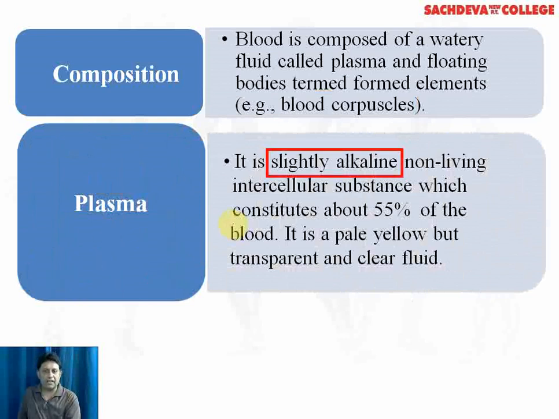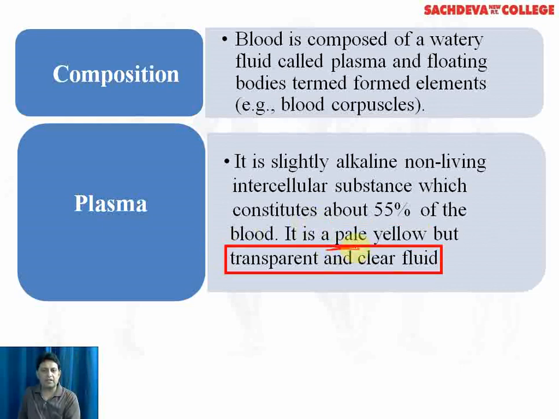It is a slightly alkaline, non-living fluid. Remember, it is a non-living fluid. It constitutes about 55% of the blood. As it does not contain blood cells, the color of the plasma is pale yellow. It is a transparent and clear fluid.